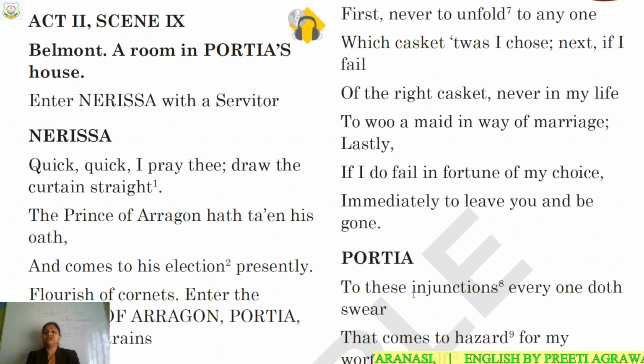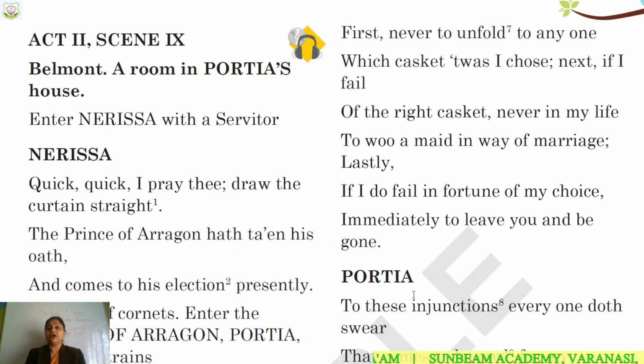Whosoever is coming to play this quiz, to select the casket, those who are willing to marry Portia, have to accept these three conditions. The first condition is that the person will never reveal the secret of which casket he had chosen.